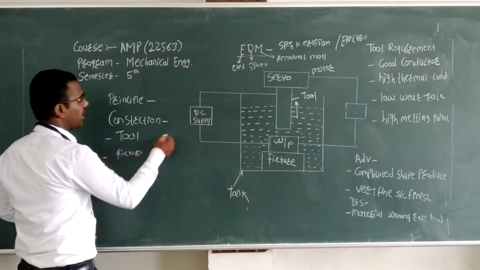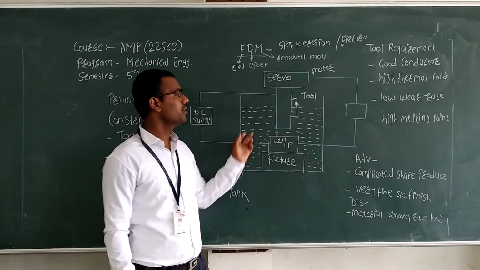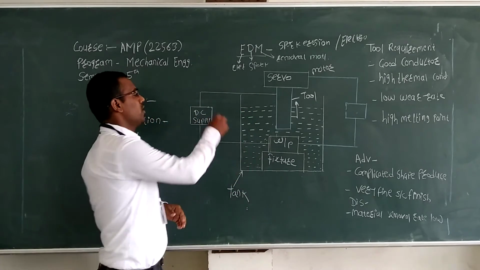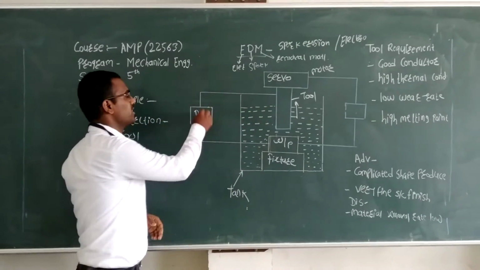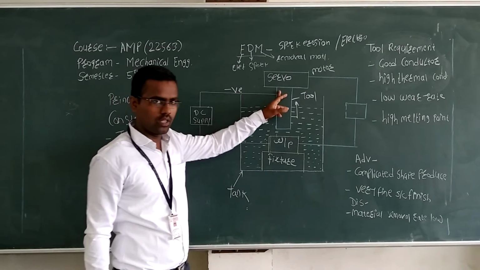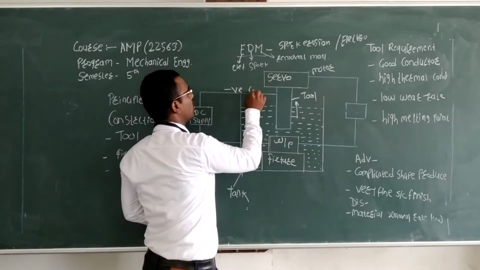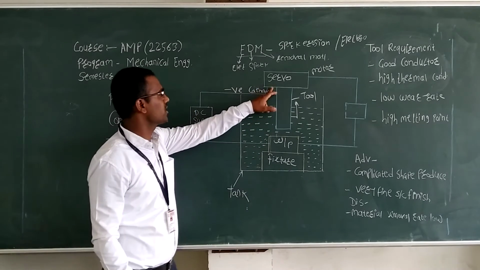Next, the DC supply. What is a DC supply? It has two terminals. The negative terminal is attached to the tool, which is called the cathode.